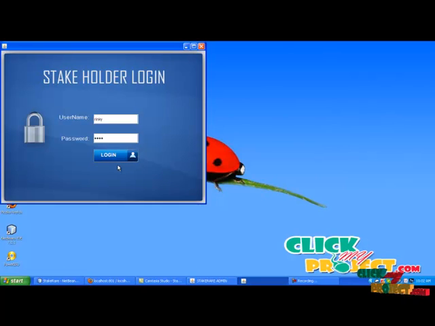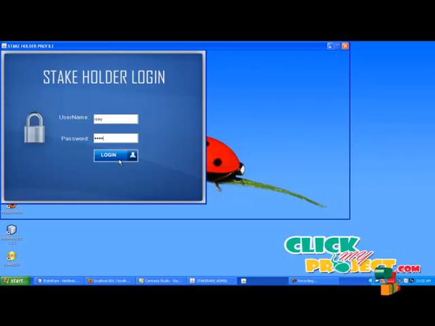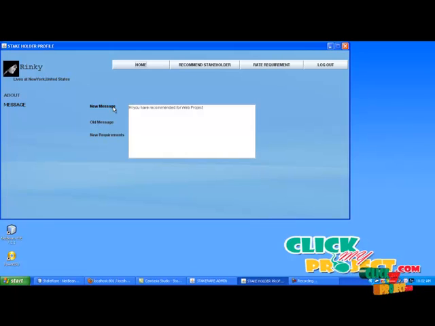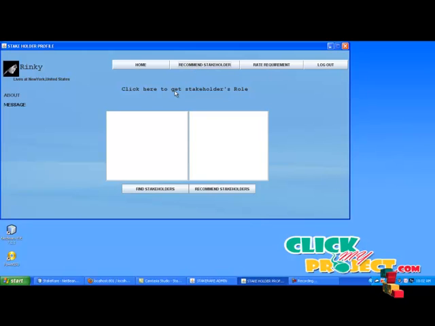Give username and password and click the login button. In your home page, it will have a message. Click the message button. Now click new message. It will show the message which has been sent to you. Now click recommend stakeholders. Select roles.